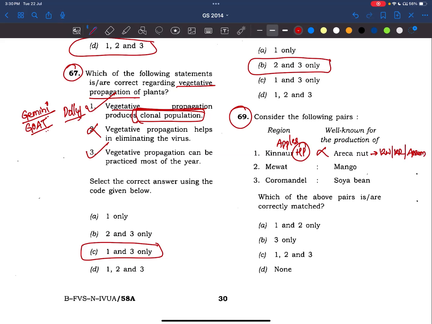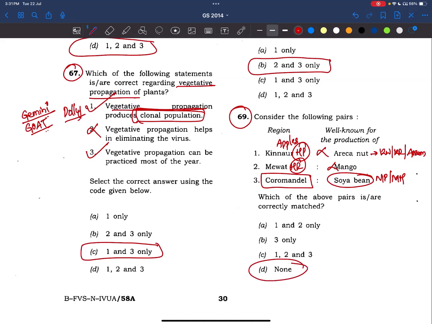Okay, and coming to Mewat, it is in Haryana. And in Haryana, mango is not grown. Other agriculture is grown, like wheat and all those things. Winter crops mostly. So even mango is wrong. Now coming to Coromandel. Coromandel coast we have already discussed in the previous video, that it is the eastern coast of our India. There mostly kharif crops are grown, not soybean. Soybean is grown in Madhya Pradesh and Maharashtra. See here, answer is none.